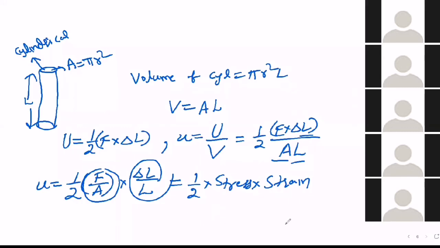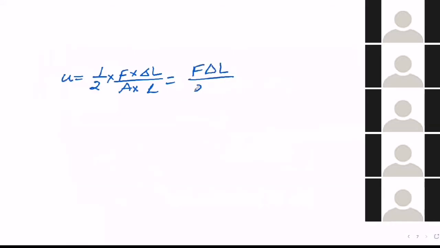Energy density means half into stress into strain. So here I am writing u equal to half into F into delta L by A into L, that is nothing but F delta L by 2AL, or else stress into strain divided by 2. So one more formula we have taken.